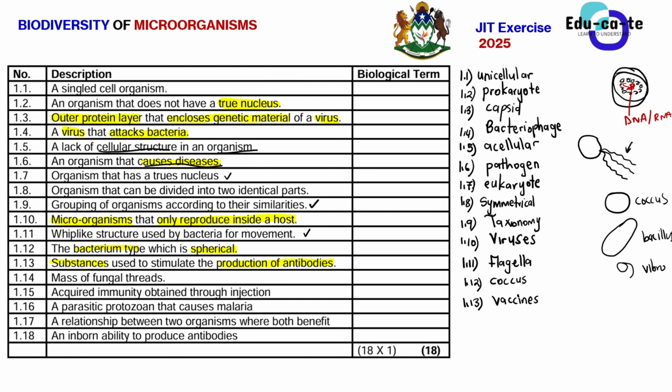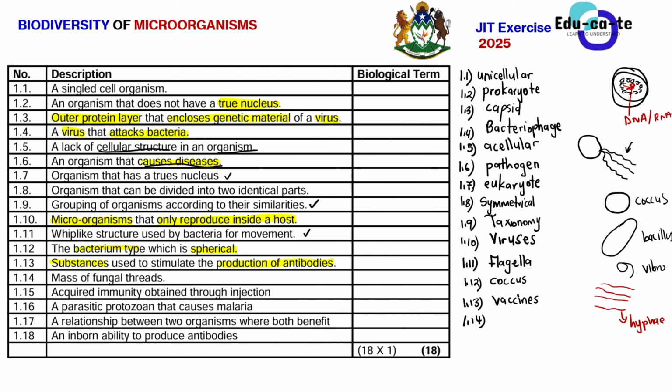So we use a vaccine in the form of an injection, of course. And then we go to 1.14. 1.14 now says the mass of fungal threads. Remember that a fungus has these threads, something like this, okay? Something that I cannot draw properly, but these are threads that are found inside a fungus. The threads of a fungus are known as the hyphae. So each and every single thread is known as the hyphae.